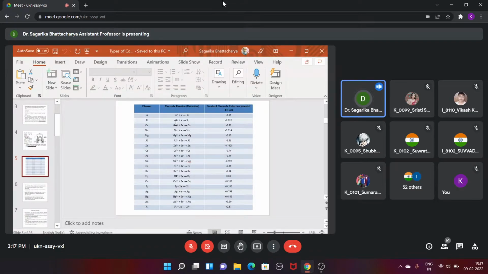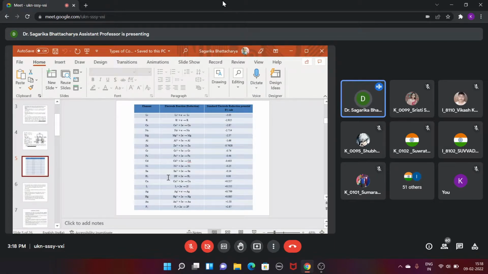And the higher the negative potential, the higher the tendency of the metal to go into the solution. For that reason, whenever we dip the zinc, see here zinc is like minus 7.6 and copper is like plus 3.33. So certainly when we put the zinc electrode in the copper solution, the zinc comes into the solution, replacing the copper ion, and the copper ion is deposited on its corresponding electrode, right? So this is the tendency of the metal which stays higher in the electrochemical series.